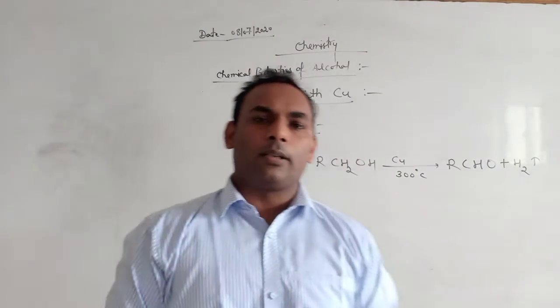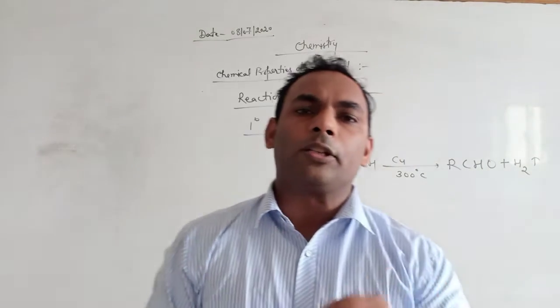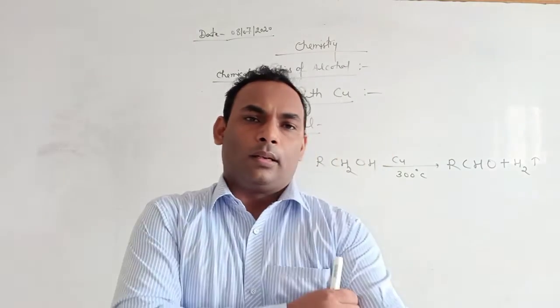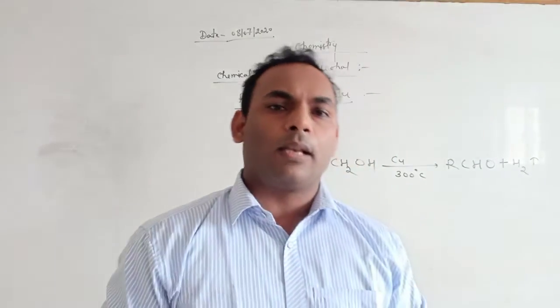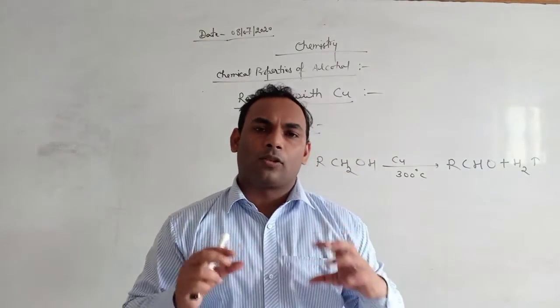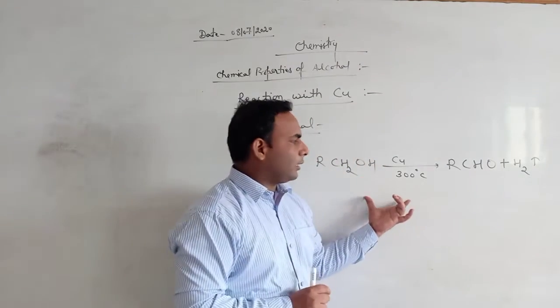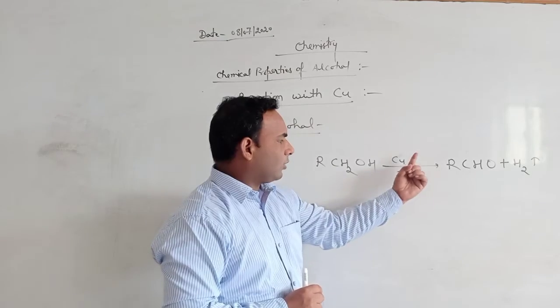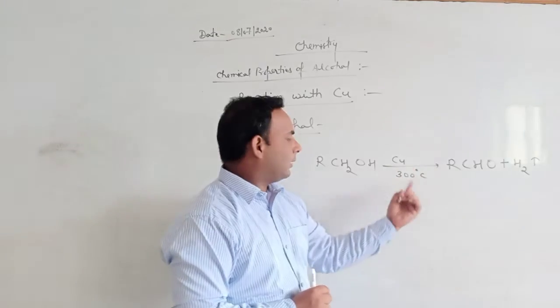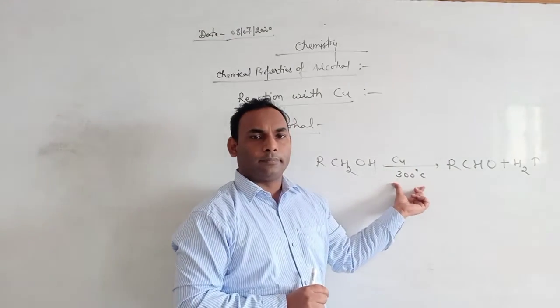This reaction is called dehydrogenation of alcohol. Removal of hydrogen gas from alcohol is called dehydrogenation of alcohols. This reaction occurs in the presence of copper catalyst at 300 degrees C.